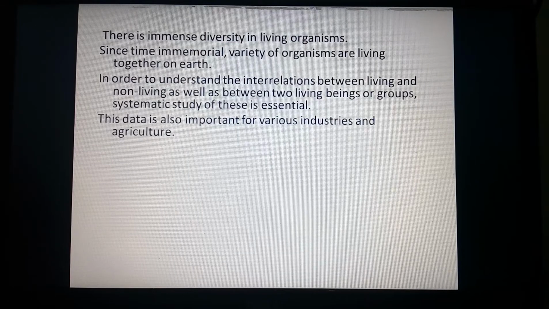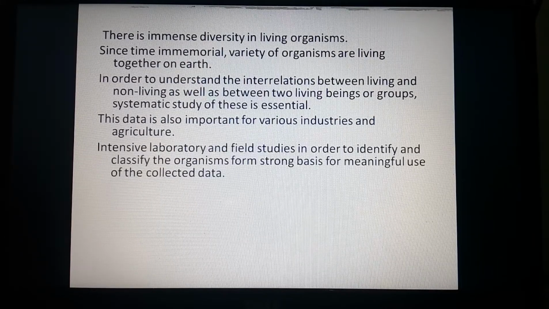If we have all the information, it is easy for us to get good results from the industries. Intensive laboratory and field studies in order to identify and classify organisms form a strong basis for meaningful use of the collected data.